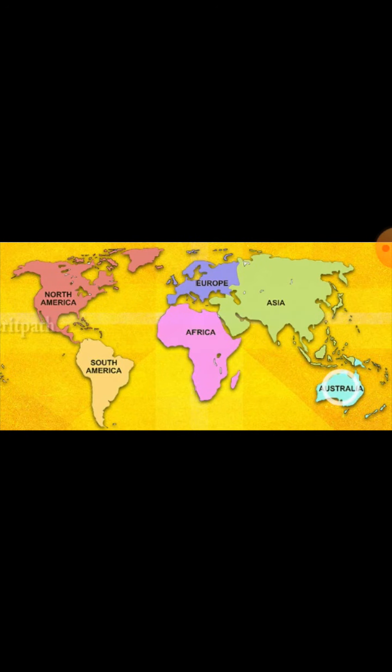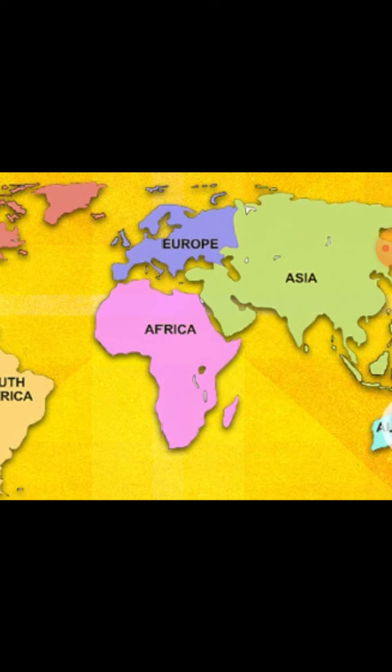Europe. Europe is the 6th largest continent. It is the second most populated continent in the world. United Kingdom, Norway, Germany, and Spain are some of the countries located in Europe.